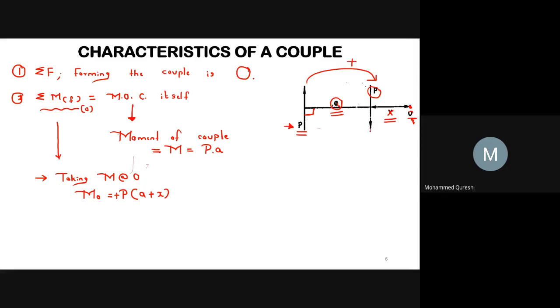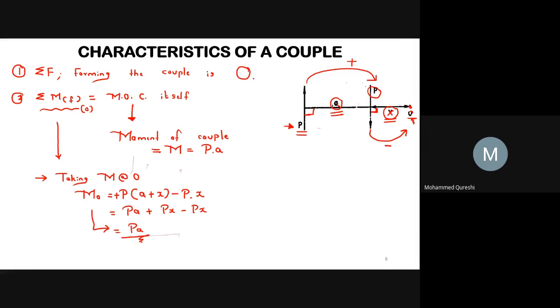Whenever this force moves towards point O, it goes in an anti-clockwise direction. Hence it will be our negative force, and hence we may write minus P into the perpendicular distance with respect to point O, which is x. So here minus P into x. After solving this, that is Pa plus Px minus Px, you will get Mo equals Pa.